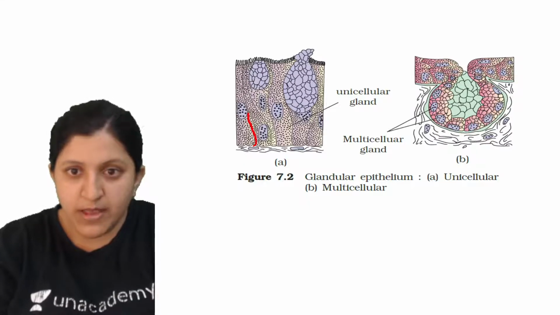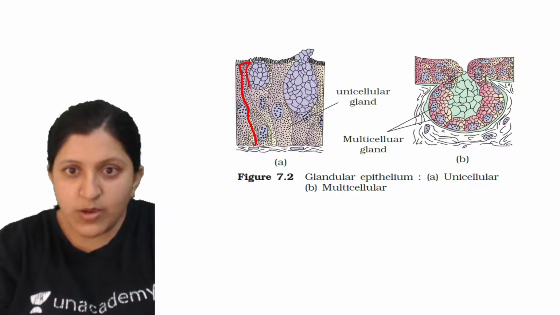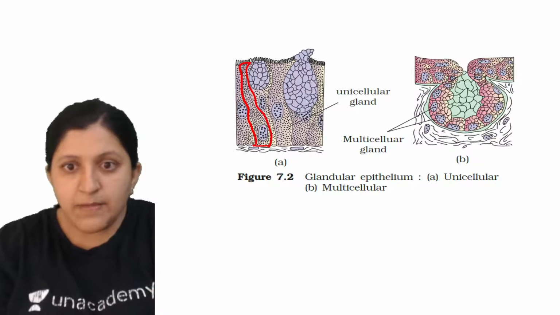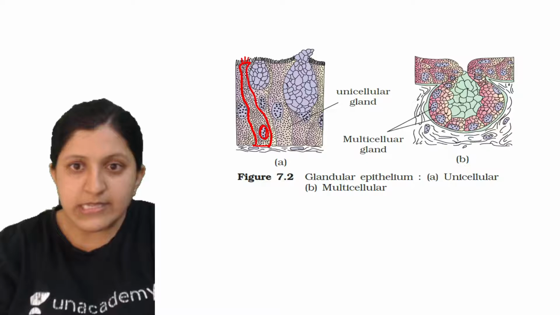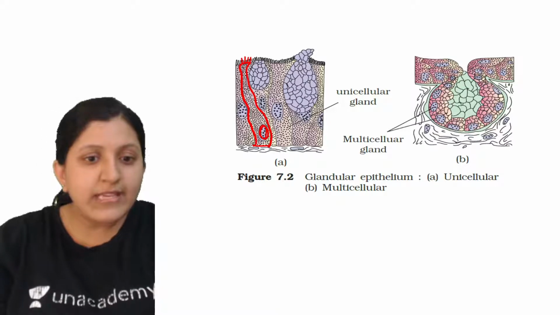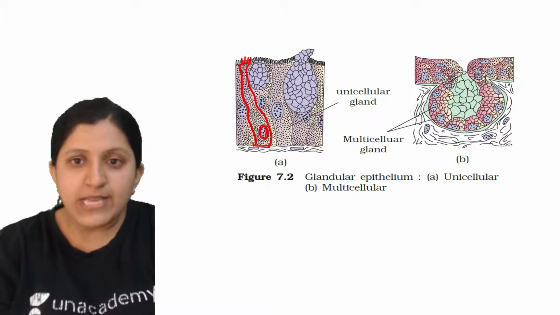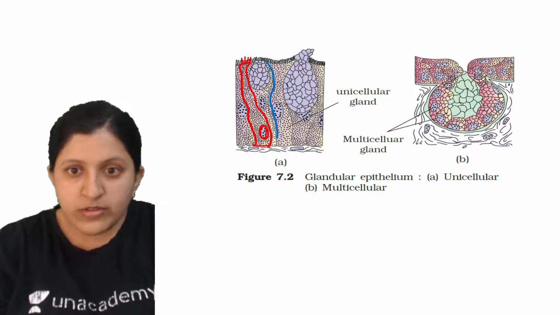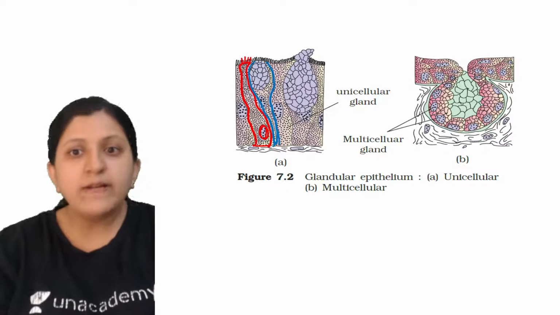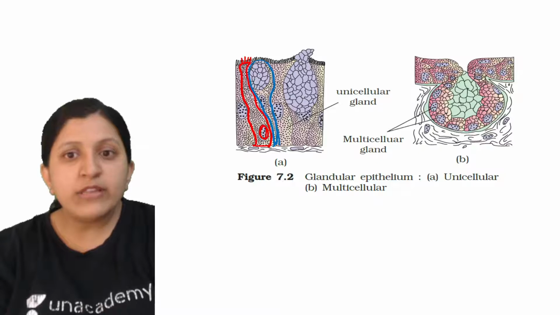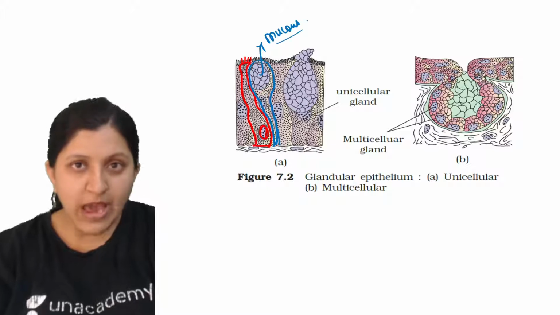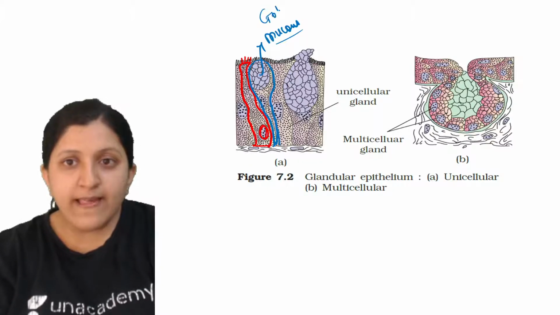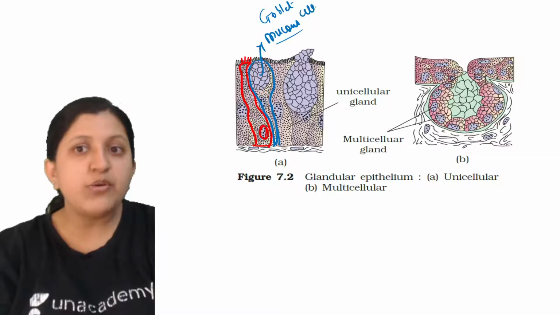I'll just show you this. This part, what you see, is a columnar epithelium. At the base of this columnar epithelium you can find a nucleus, and you can see there is a cilia over here. The next cell is basically a goblet cell, and this goblet cell is for the mucus secretion. These are all unicellular, working alone. The goblet cell is the columnar cell itself which secretes the mucus.